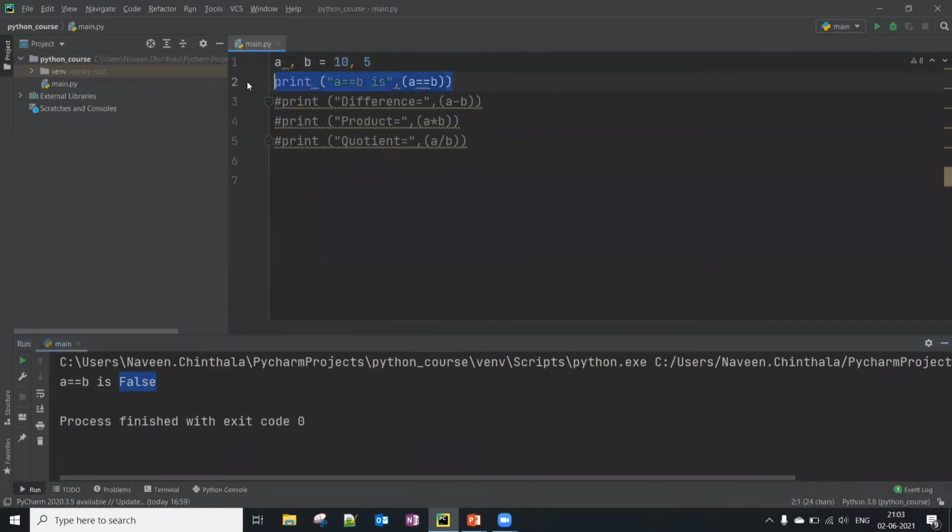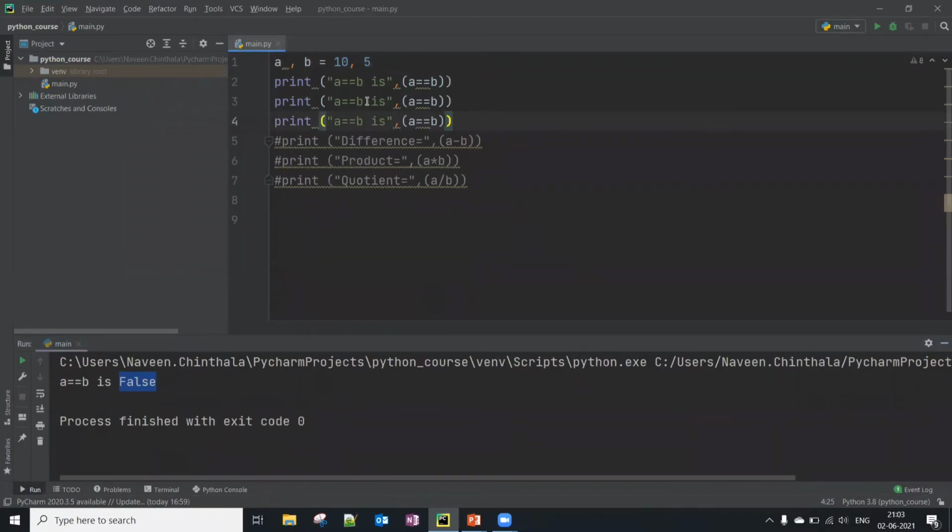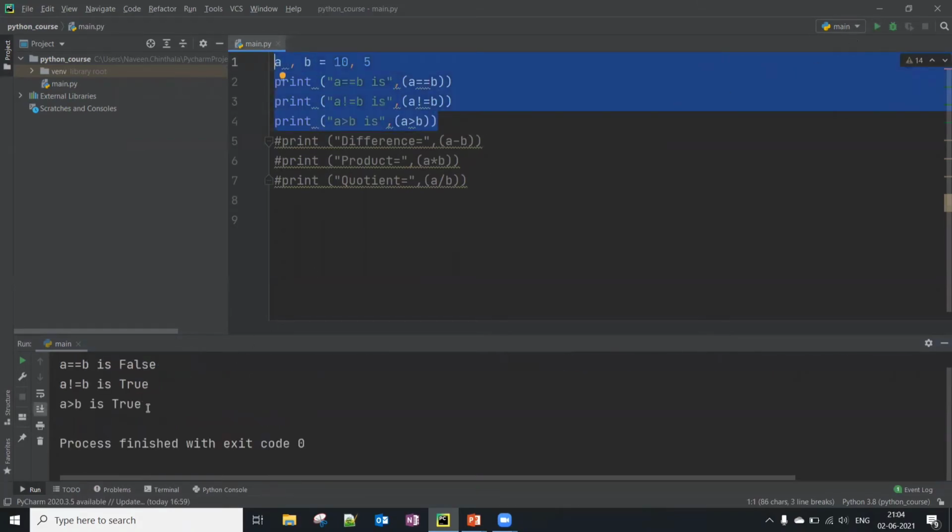And similarly the others. Here I'm saying A not equal to B is, obviously, true because 10 is not equal to 5. Is A greater than B? 10 is greater than 5, right? So you get one false and the other two are true. Okay, this is about comparison operators in Python. We'll move on to the next one.